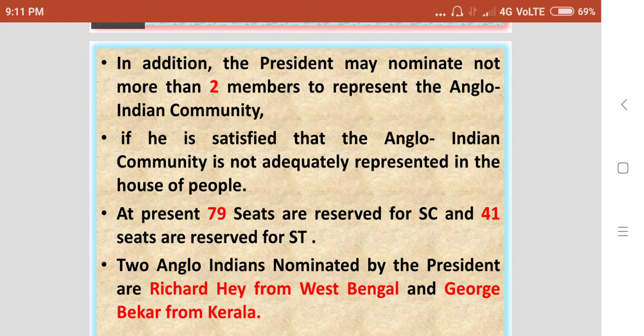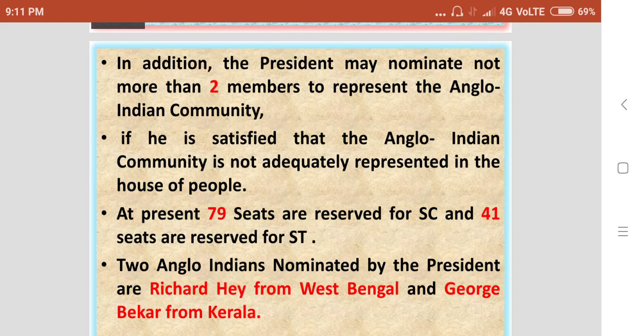In addition, the President may nominate not more than two members to represent the Anglo Indian community, if he is satisfied that the Anglo Indian community is not adequately represented in the House of People.